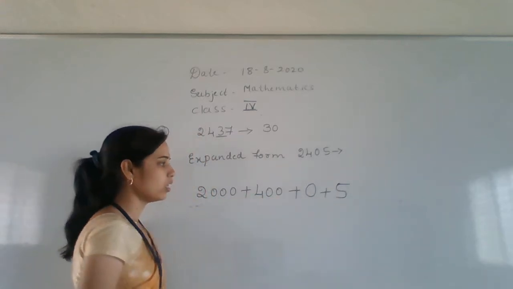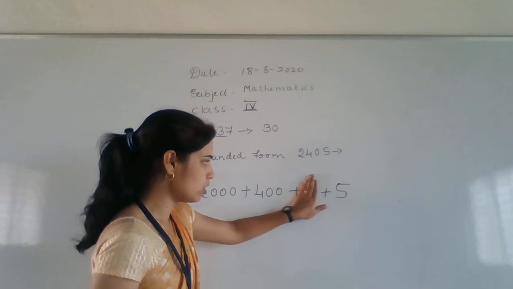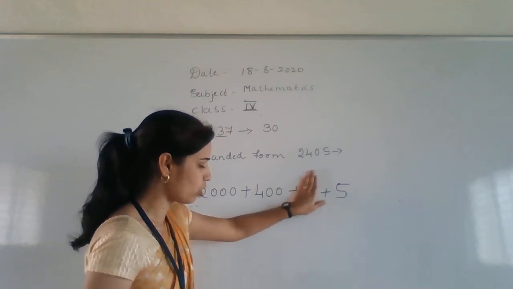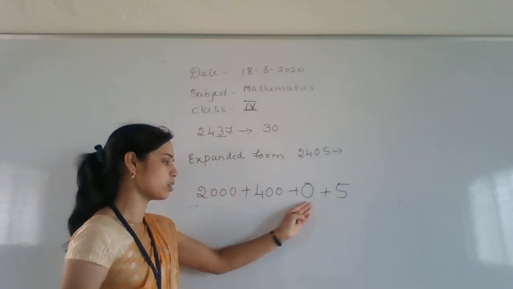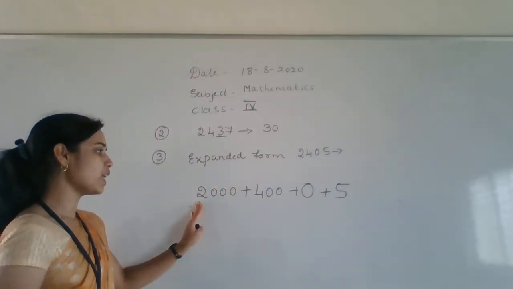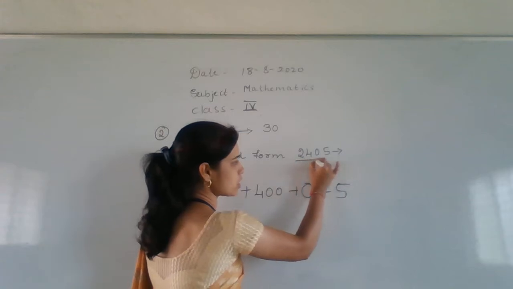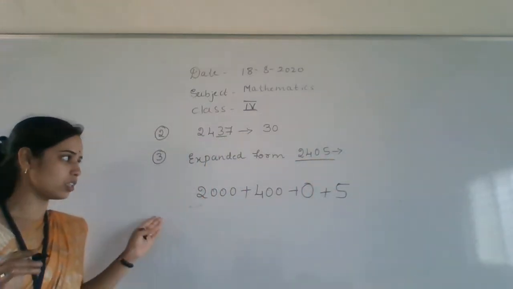Then how will you write this one? 2405. Okay. If you are not interested in writing this zero, you can leave it out. For the understanding purpose, I am keeping it here, children. Just put that 0. It is the expanded form. This we call a short form. Okay. I think you got it.